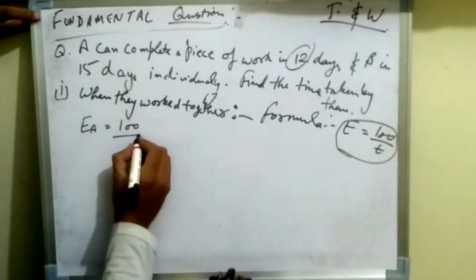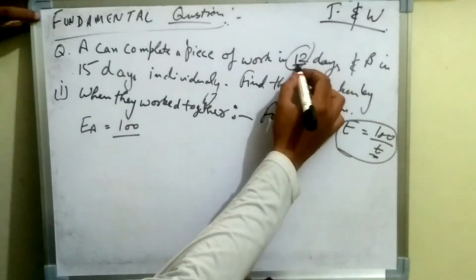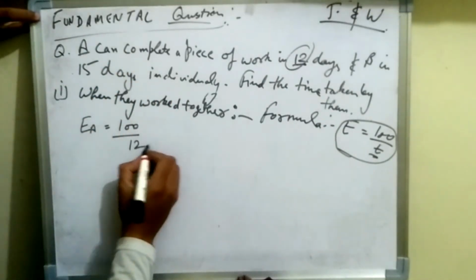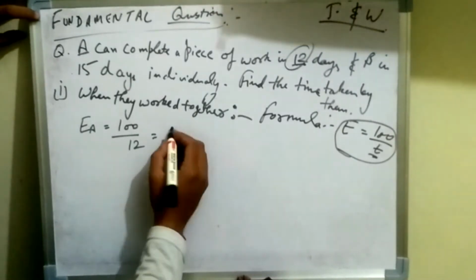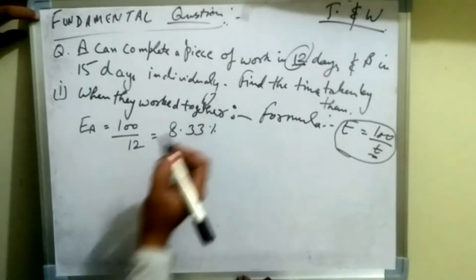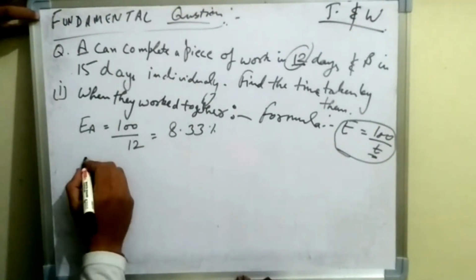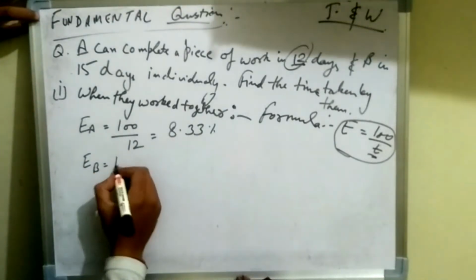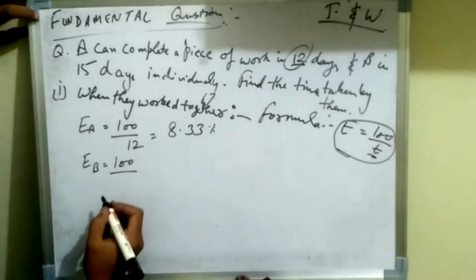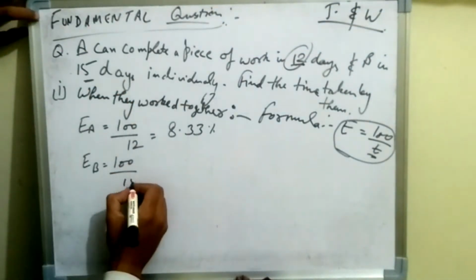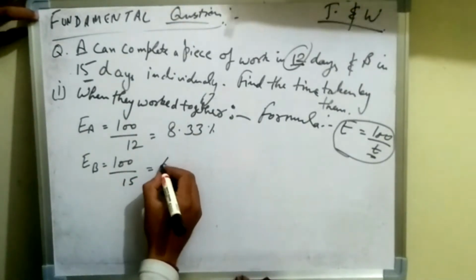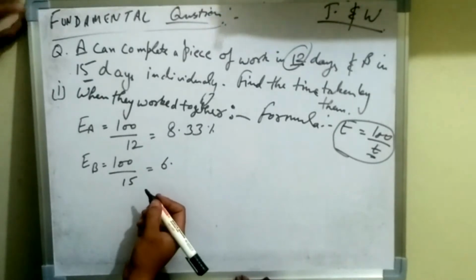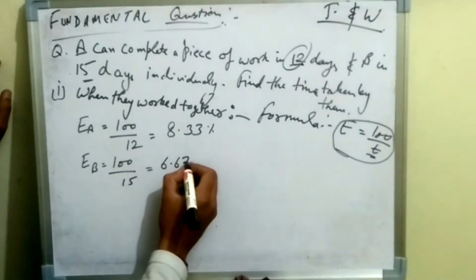We will find the efficiency for A, EA, which is 100 upon 12 in days, approximately 8.33% per day. Now the efficiency for B, which will be 100 upon 15, as given, which comes out to be 6.67% per day.